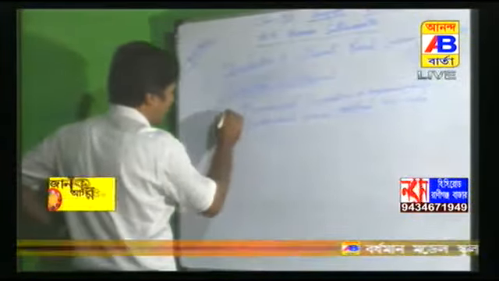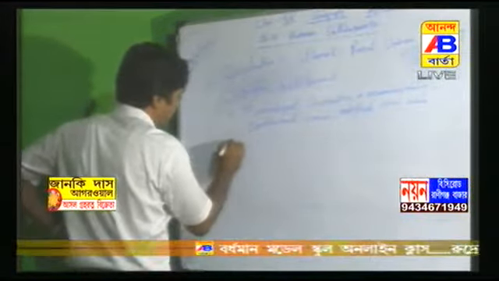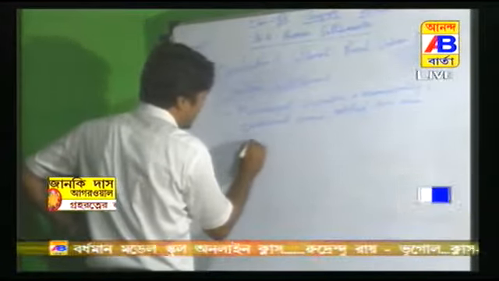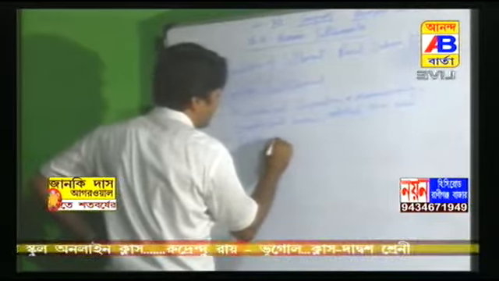This is criterion number 1. Number 2, minimum population 5,000.